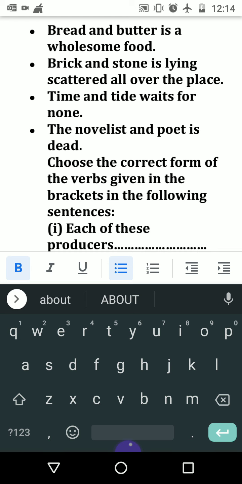When two persons are joined with a single article, the verb will be singular. Like the novelist and poet is dead. But in the same case, the novelist and the poet, the answer will be are. Why? Because the novelist and poet indicates one man, and the novelist and the poet indicates more than one.